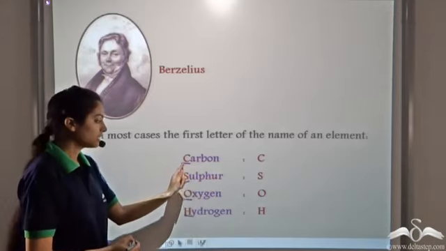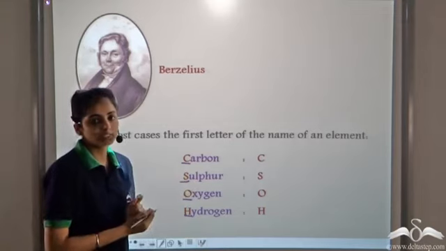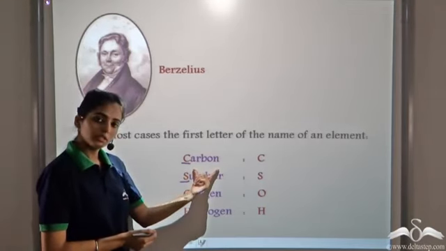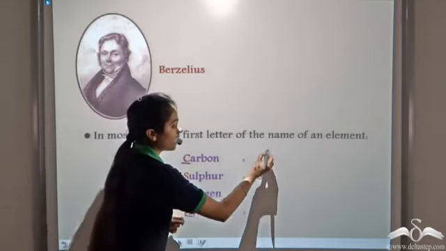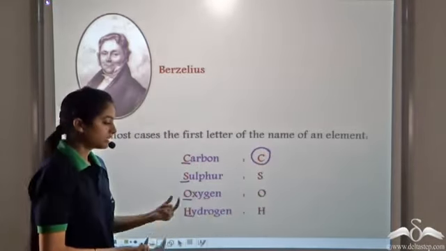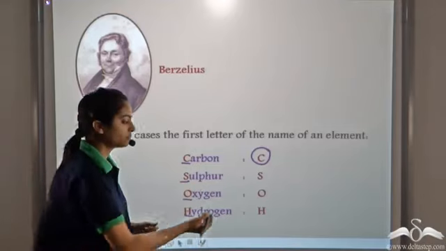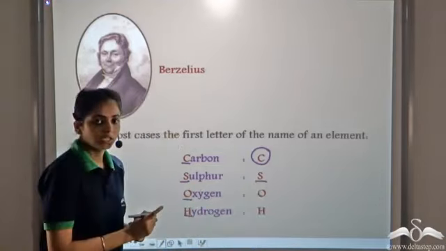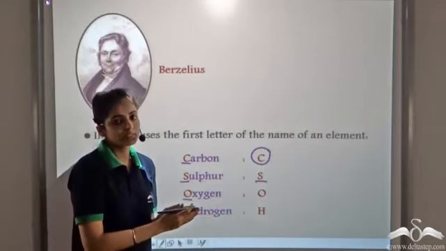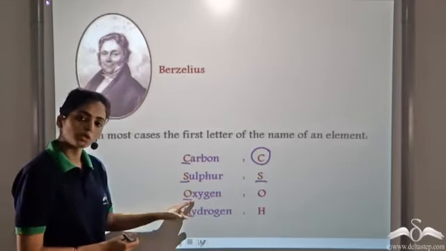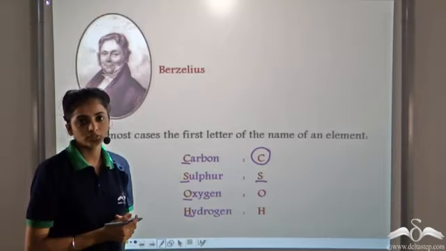So for carbon, the first letter is C. So the symbol for carbon is capital C. Similarly, sulfur, the first letter is S. So the symbol is capital S. Keep in mind, we always write capital letters while writing the symbols. Similarly, for oxygen, it is capital O, and for hydrogen, it is capital H.